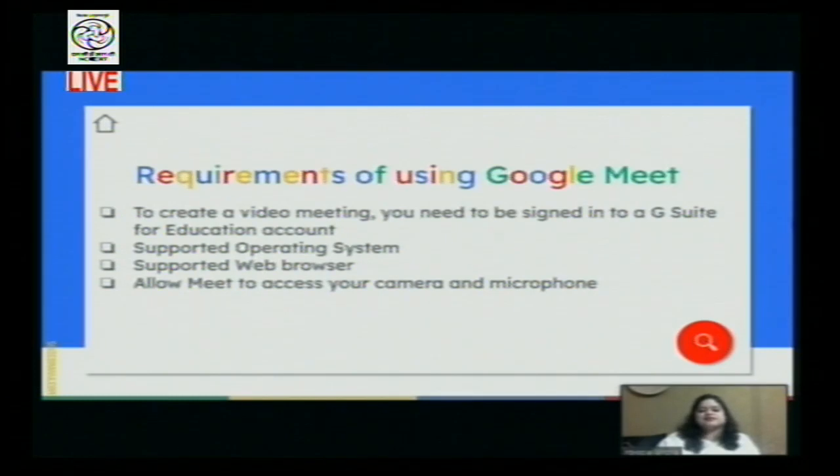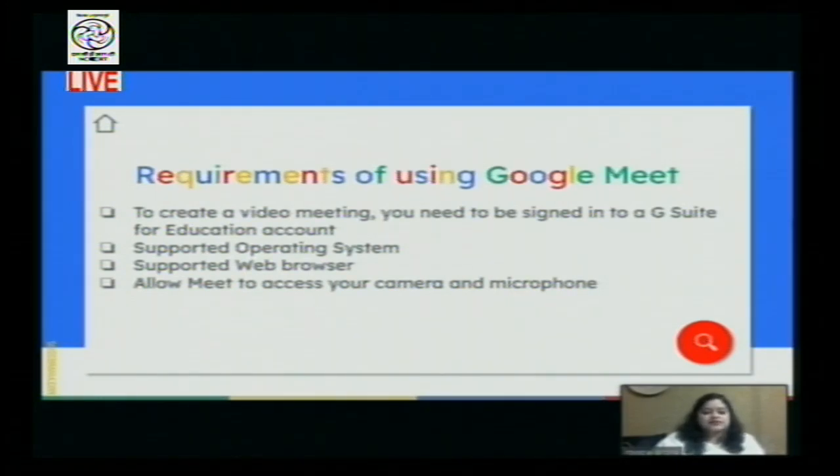And there are certain supported operating systems, like for instance, you have Microsoft Windows, or you have, say, an Apple device with you. A phone would do. You can access it on your phone. So it's very simple for teachers as well, that if you want to teach and you're on the go, you can easily pick up your mobile phone and start a Google Meet. Or it could be that you have a Chromebook with you. All these operating systems are supported for using Google Meet.